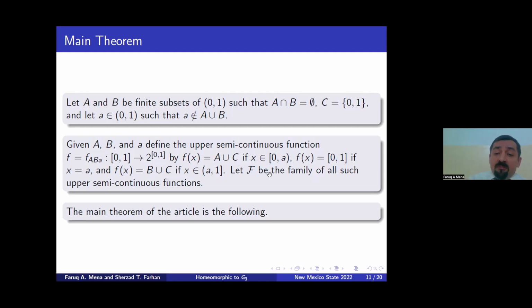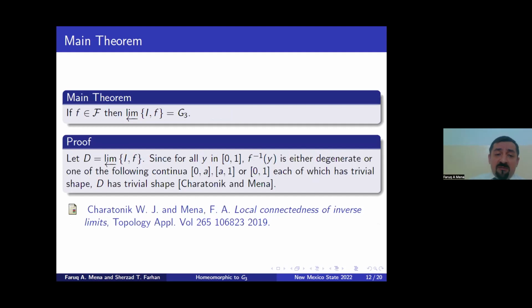Let F be a family of all such upper semi-continuous functions. If this has happened, any function satisfying this requirement is an element of this family. The main theorem of this article is as follows.